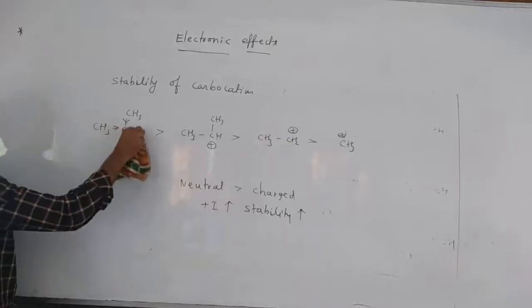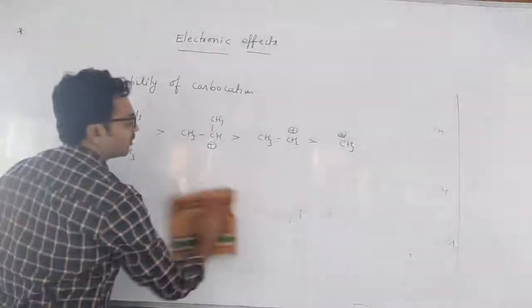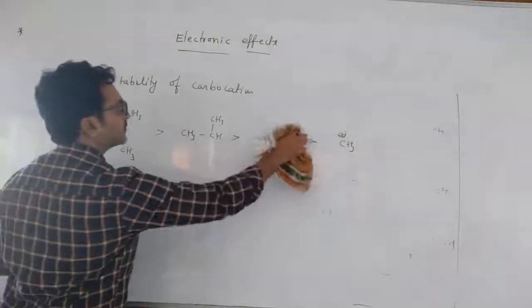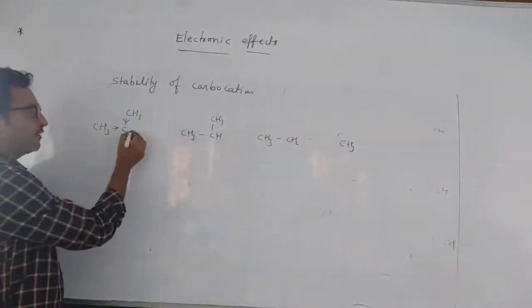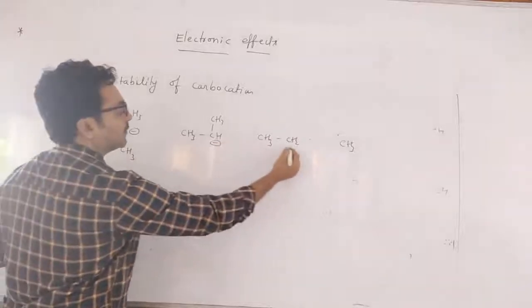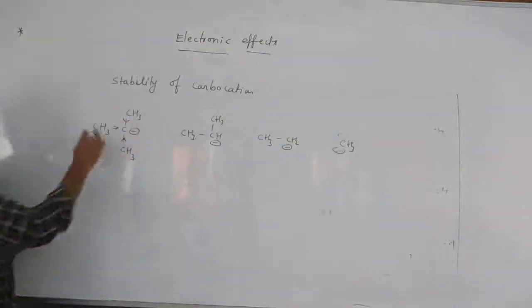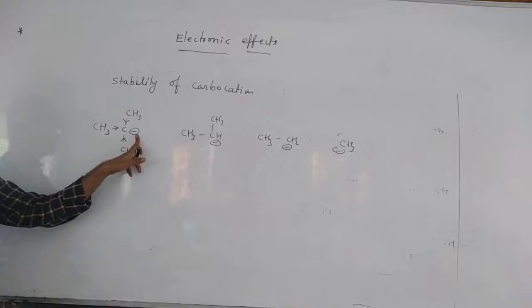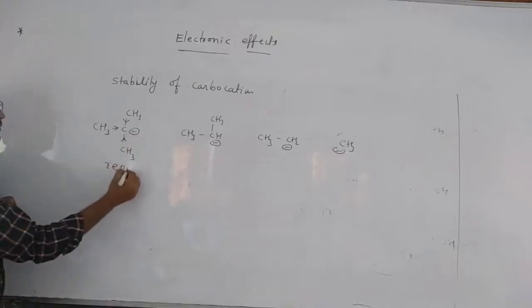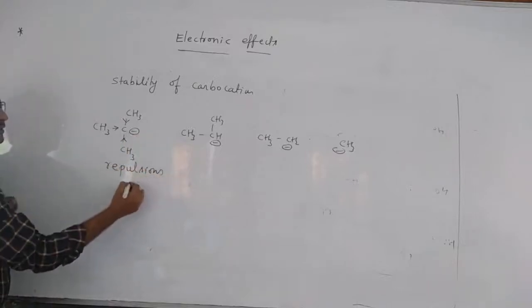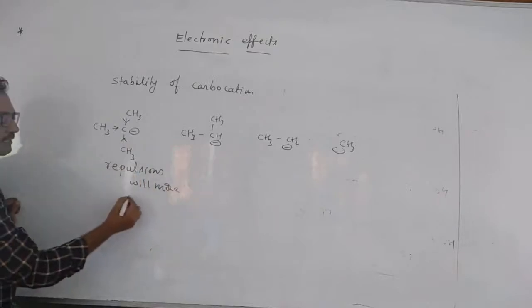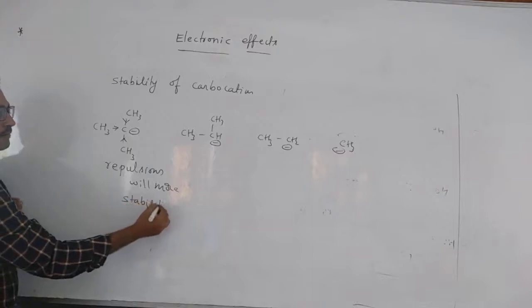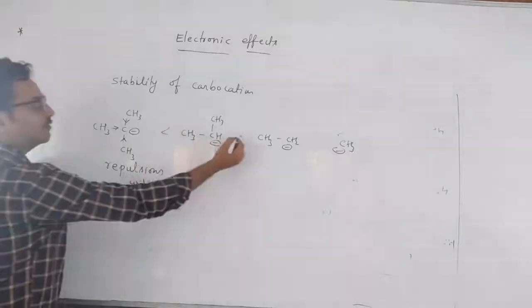Now, if you see the carbanion case, what happens here? What do you have to say in case of carbanion? Same effect only, but because of the 3 methyl groups and negative charge, repulsions will be more. Same plus I effect only. Repulsions are more means stability will be what? Less. So this will be the order.